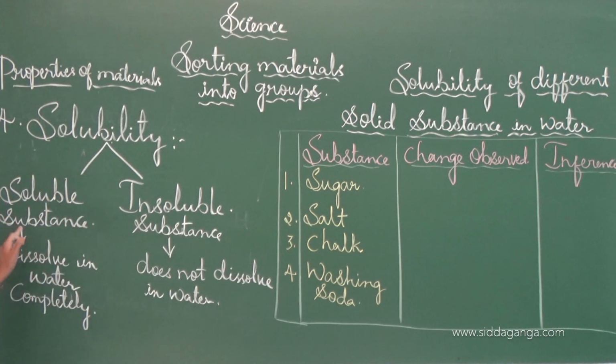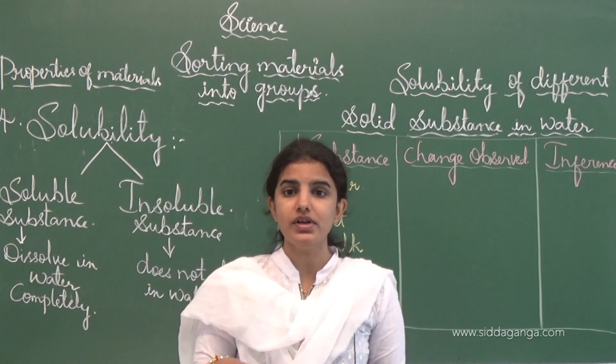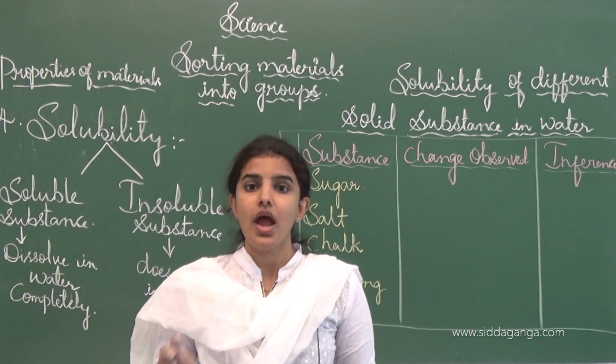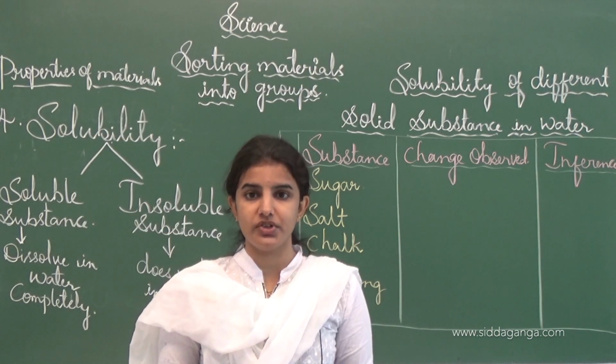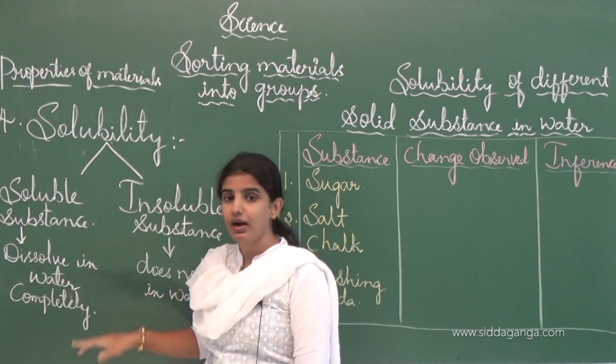See, soluble substances are those substances which dissolve in water completely. Dissolve means what? When we pour the solute substance into the water and stir it, later it will disappear completely. Those substances we call soluble substances, which are dissolved in water completely.